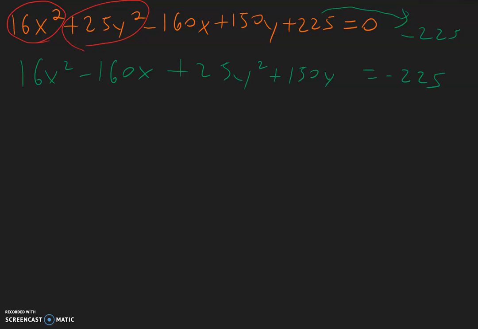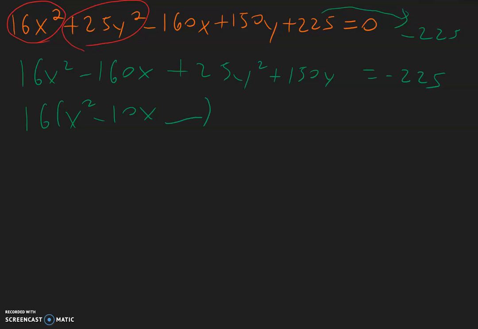Now like what we talked about earlier, we said in order to complete the square, a has to be 1. So I'm going to factor out a 16. So 16x squared. Negative 160 divided by 16 is negative 10x. And here we'll leave a blank.